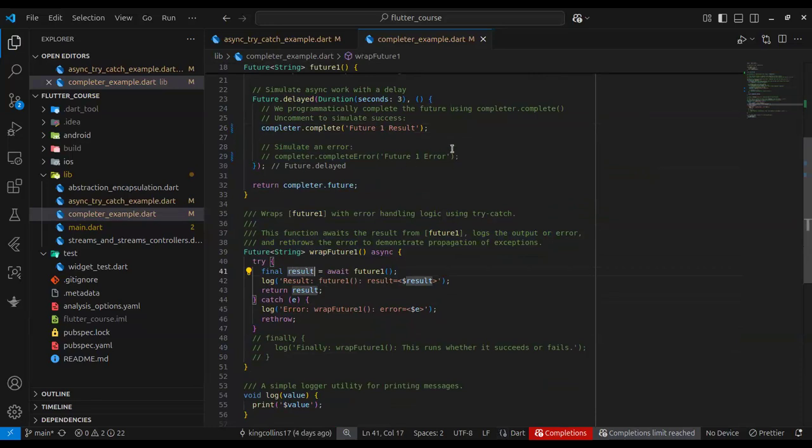But if I throw an error, say I comment out complete and uncomment completeError, what this future does, instead of resolving with the value, is throw an error, which is going to be caught by this catch block. So everything is as it used to be. I understand it takes some time getting used to, but when you understand the use case and where you can use it, you appreciate the value of it.